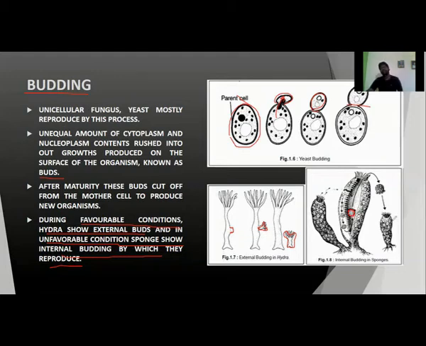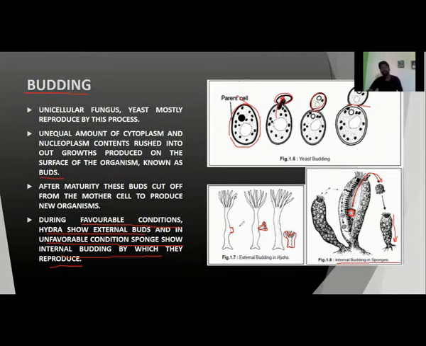Inside that internal bud they will accumulate so many cells. During the arrival of a favorable condition, that bud will come out of the organism and will fall somewhere to produce a new organism. This one is known as internal budding in sponge.